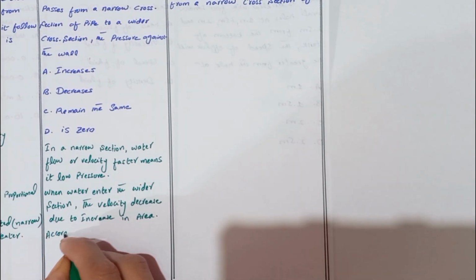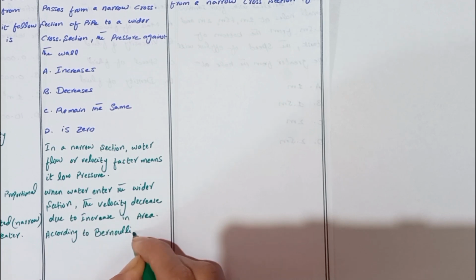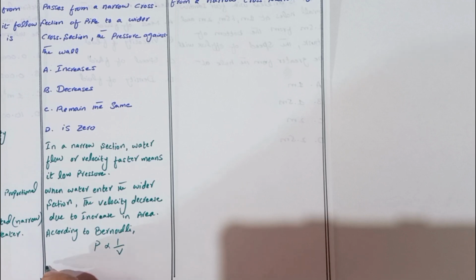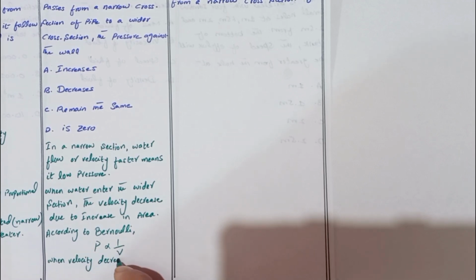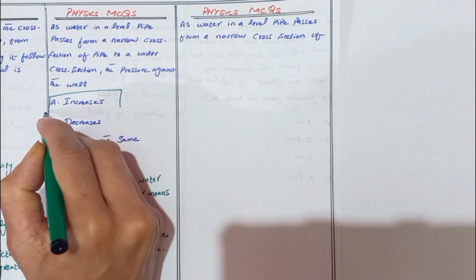According to Bernoulli, pressure is inversely proportional to velocity. When velocity decreases, then pressure increases. So here the right option is increase.